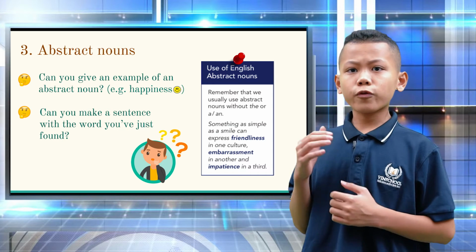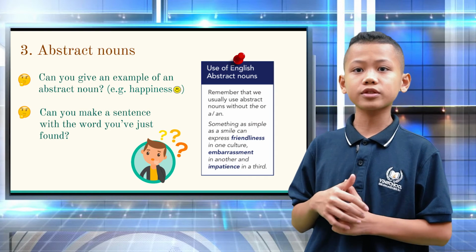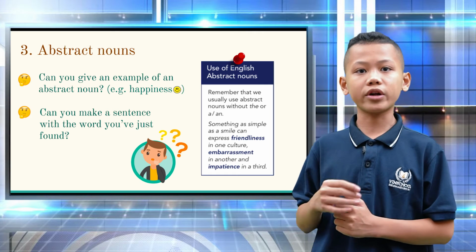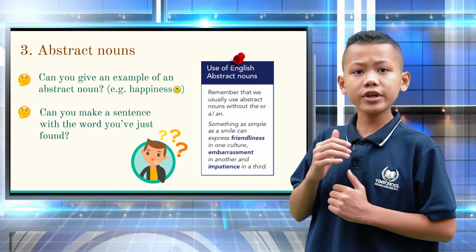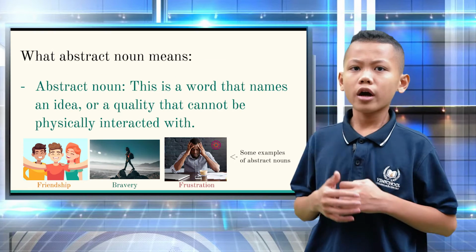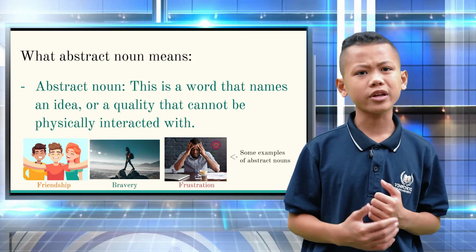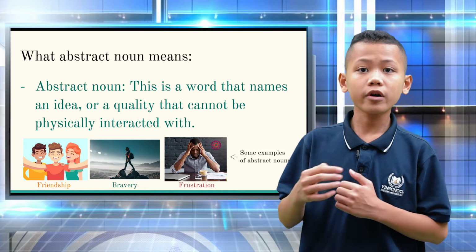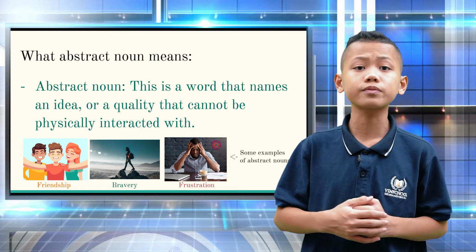Now, class. For example, happiness. You can either draw a picture next to it or try to think of an abstract term based on the example I provided earlier. I'm confident you could easily construct a sentence with the new word you just learned. An abstract noun defines a concept or property that cannot be physically experienced. Examples of abstract nouns include friendship, courage, and frustration, which can be found below the definitions.